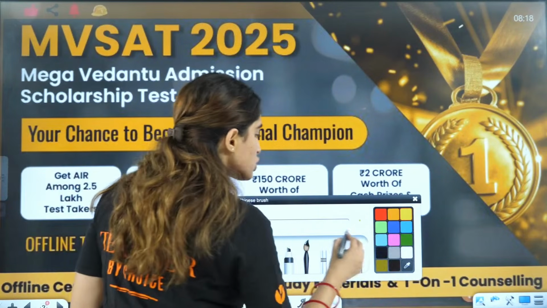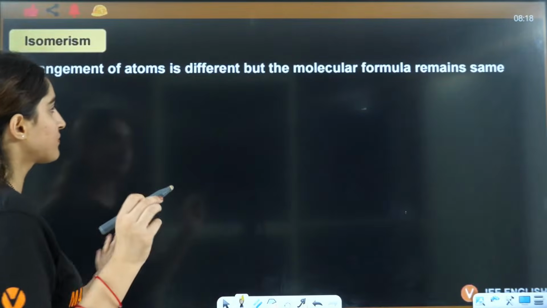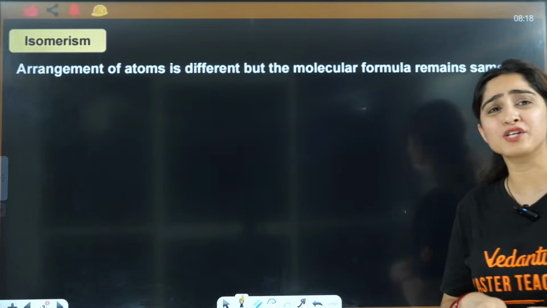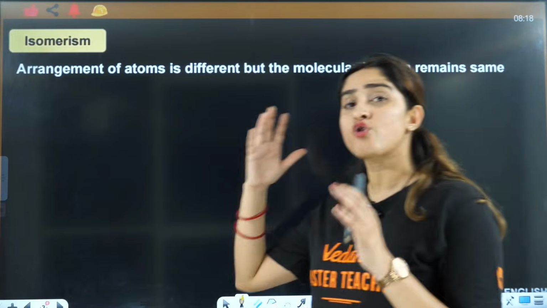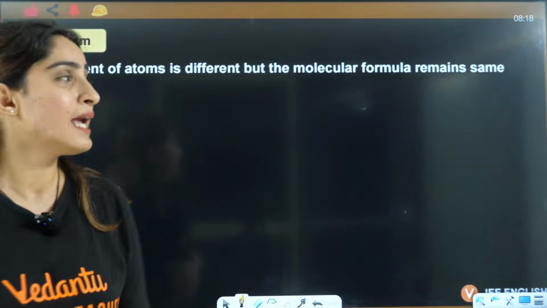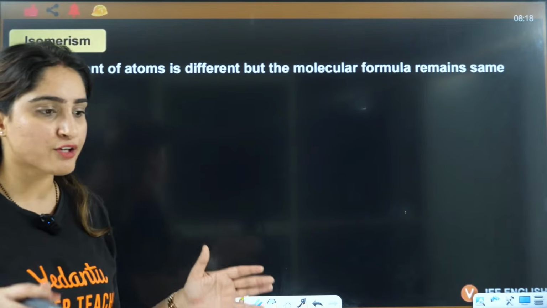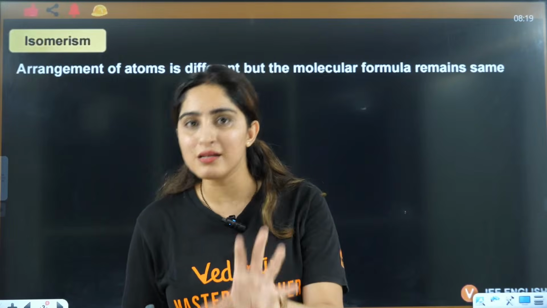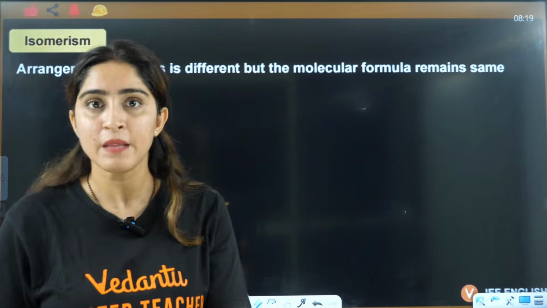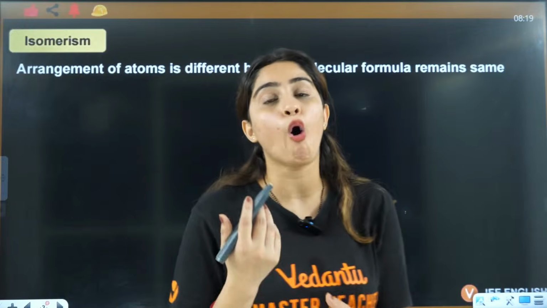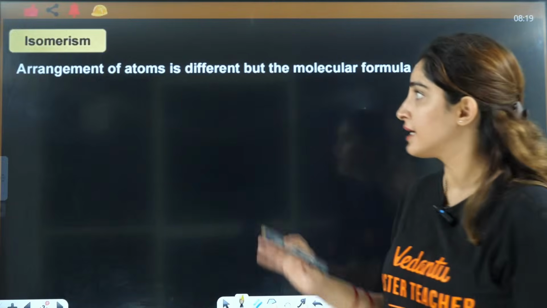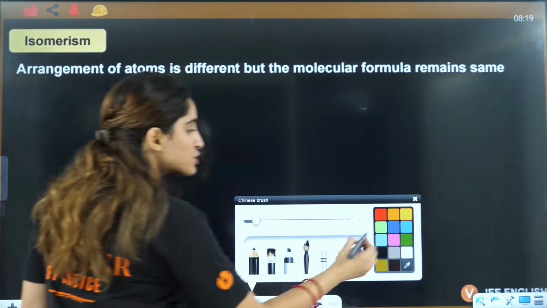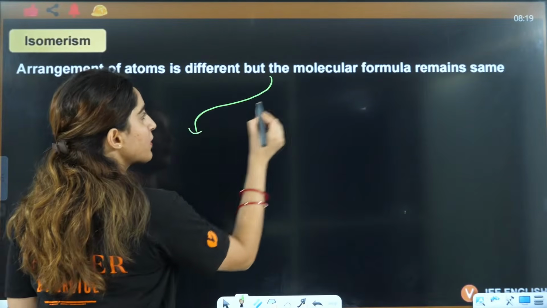Okay, so let's start with isomerism. Just like we discussed in coordination isomerism as well, isomerism is when you have the same molecular formula and the same molecular mass, but the arrangement of the atoms is different. That is called isomerism. Now, isomerism is divided into 2 categories.